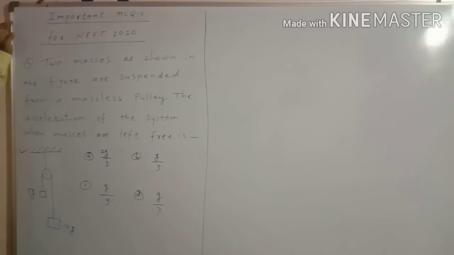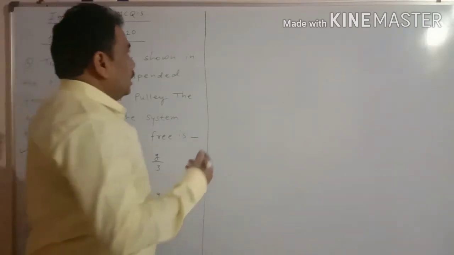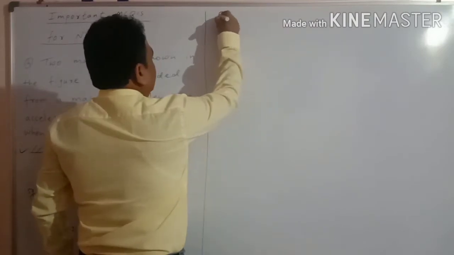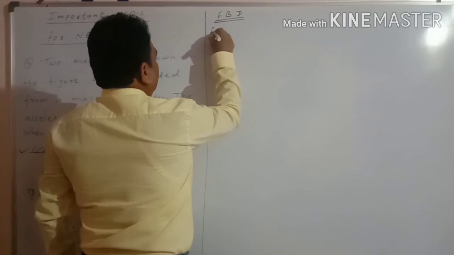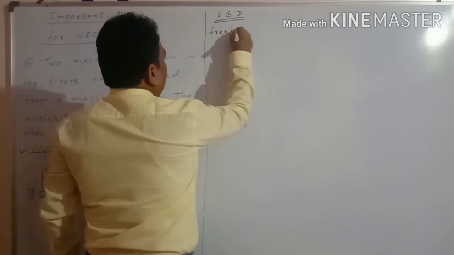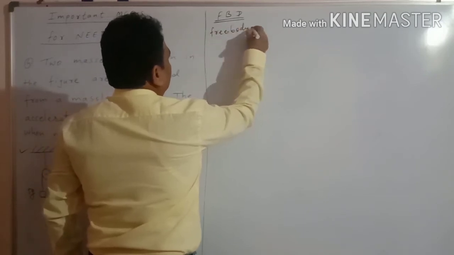To calculate acceleration, we must draw a free body diagram of this figure. This MCQ is from laws of motion. So we know how we can draw the FBD, that is, the free body diagram.